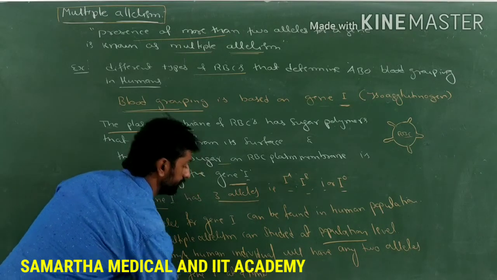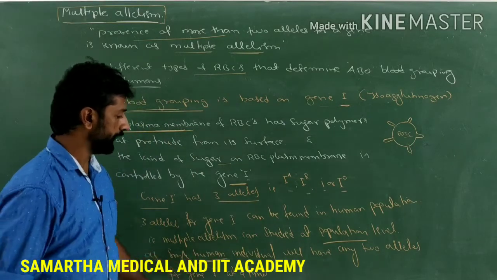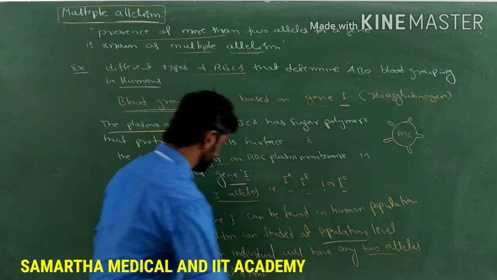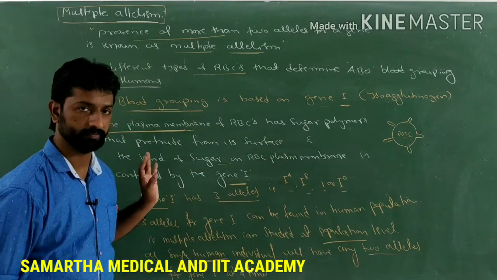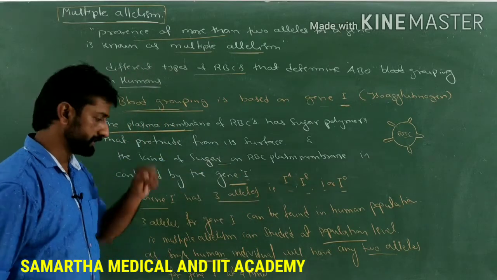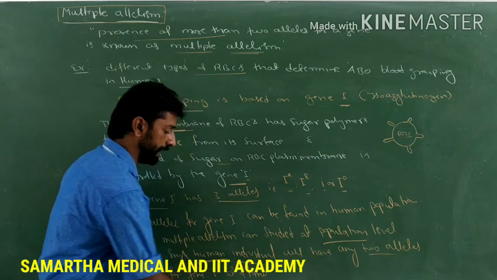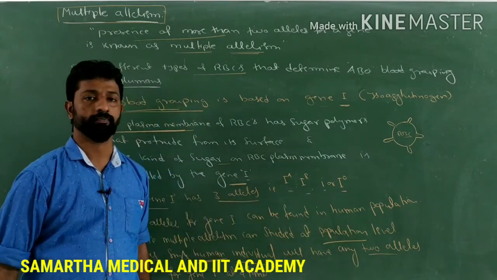Means as the human individual is diploid, he can have any 2 alleles for the gene I at a time out of 3 different alleles. Though 3 different alleles are present in the human population, a single human being will have only 2 alleles out of these 3 at a time.